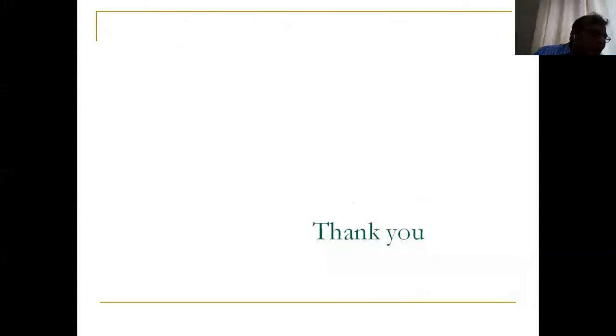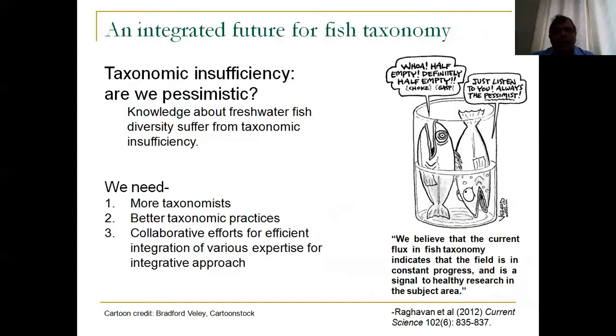So I'll conclude with this final note, and that is that integrated taxonomy is the future for fish taxonomy. In the case of fishes, we have realized that we are still suffering from taxonomic insufficiency. The knowledge about freshwater fish diversity suffers from taxonomic insufficiency, mainly because not many people are actively working on this.